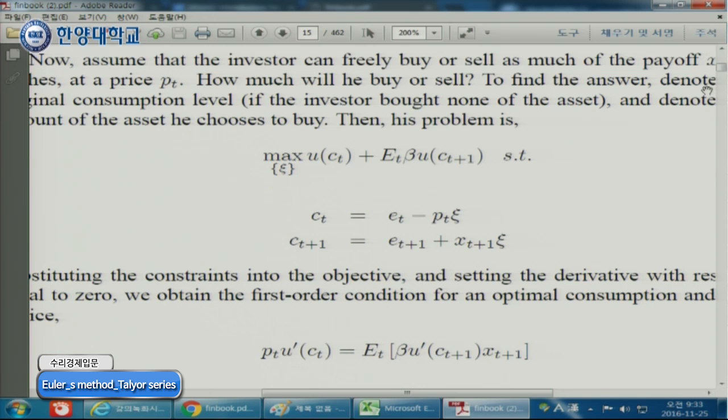And then tomorrow's consumption is tomorrow's income, e_t+1, plus your investment return, because for each x_t, it generates a payoff of X_t+1.